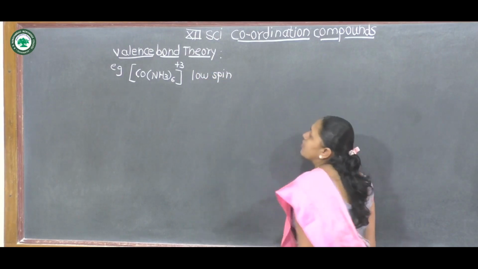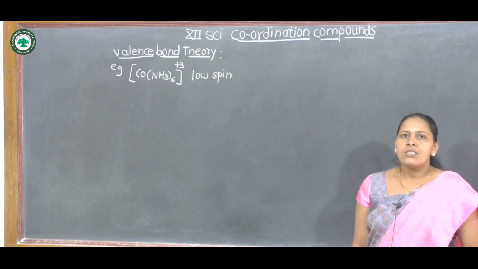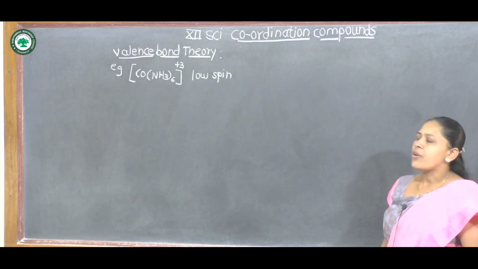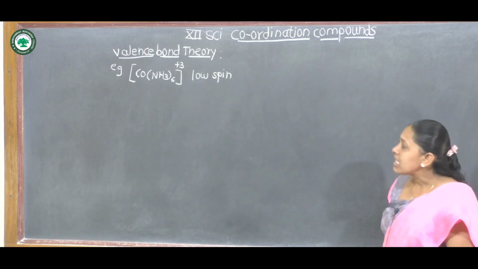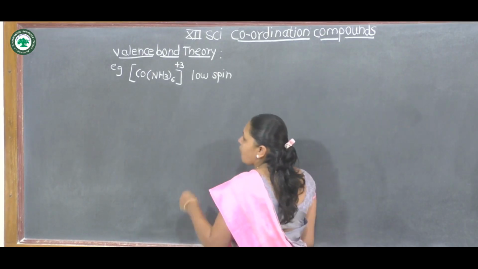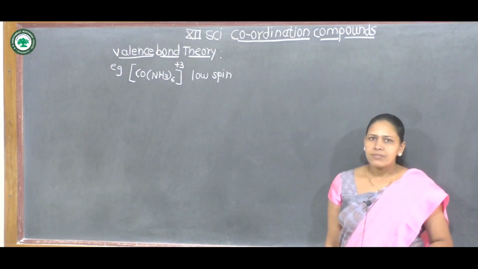The name of this coordination compound is hexaamminecobalt(III) ion. In this complex, the oxidation state of cobalt is +3.